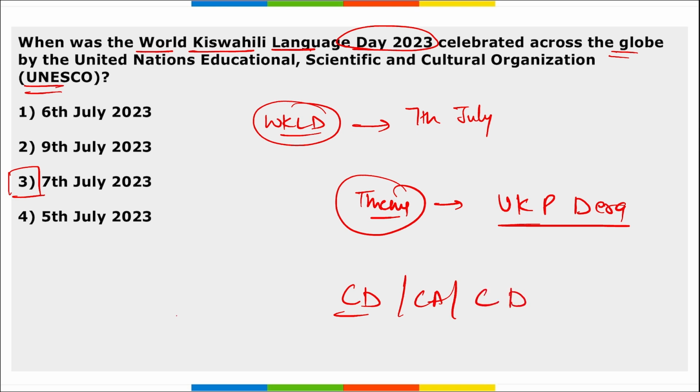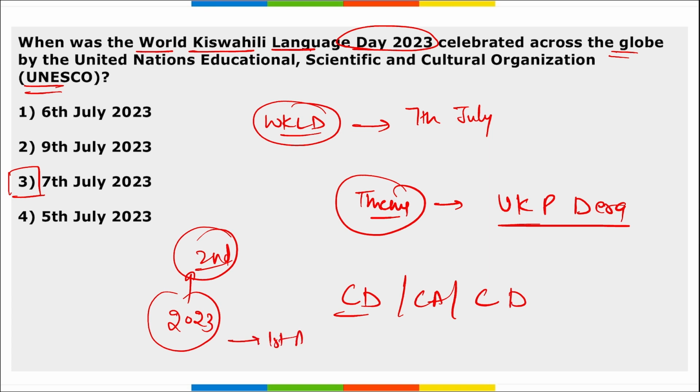Correct? Also remember, 7th of July 2023 marks the second commemoration of World Kiswahili Language Day. That means the second time we are observing this, and Kiswahili is the first African language that is recognized by the United Nations.